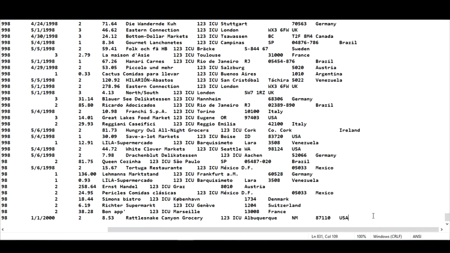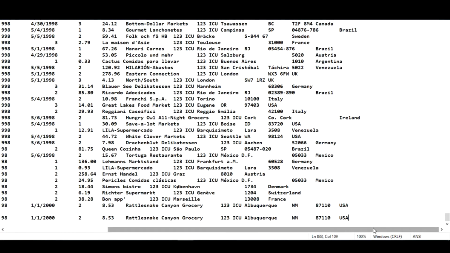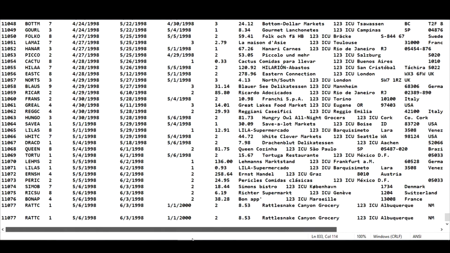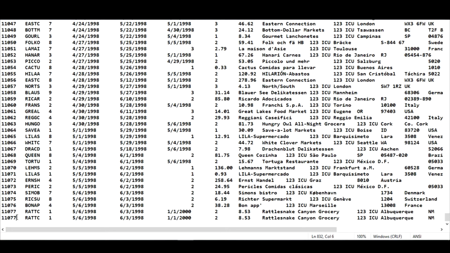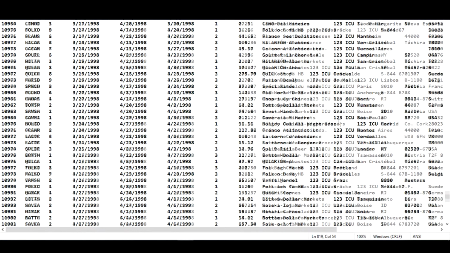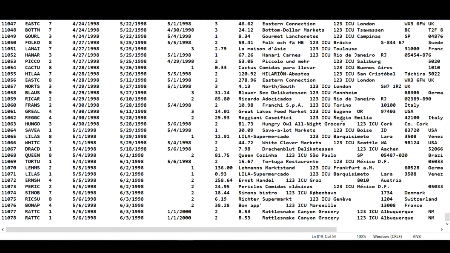to simply copy one record as a dummy and change the ship country to Malaysia, and the ID is equal to 11078 for the last record. After that, we save this database. This is the orders table in text format. This is what we use as dummy data to do this video for testing.